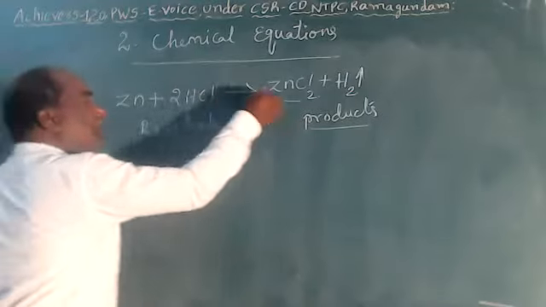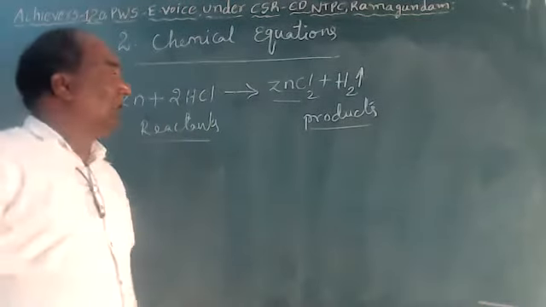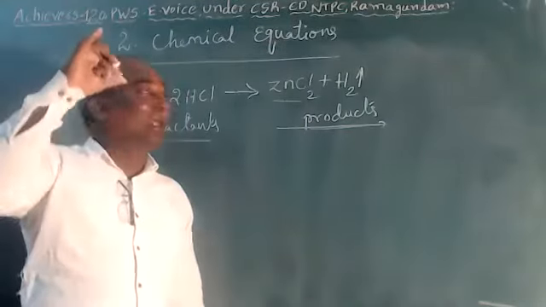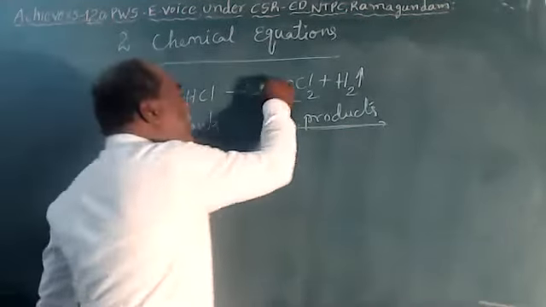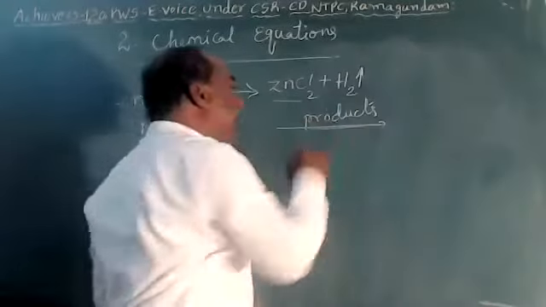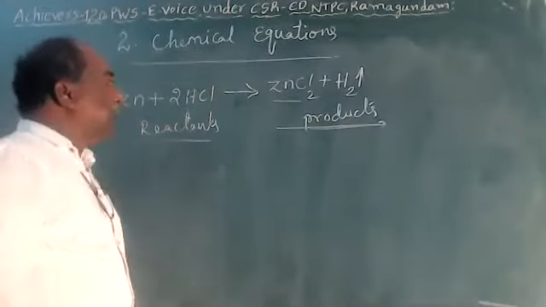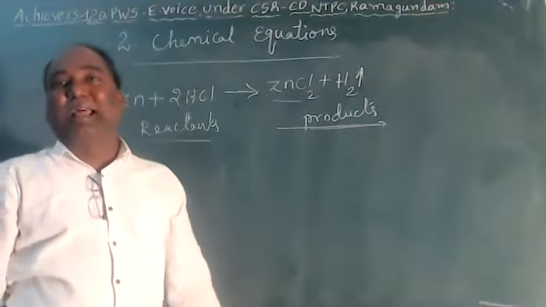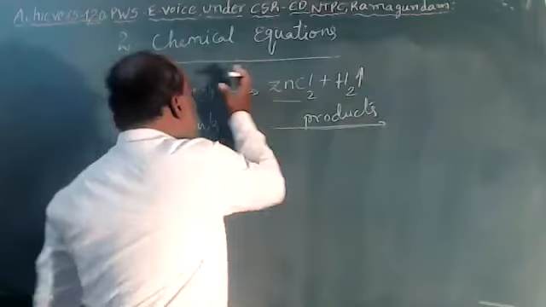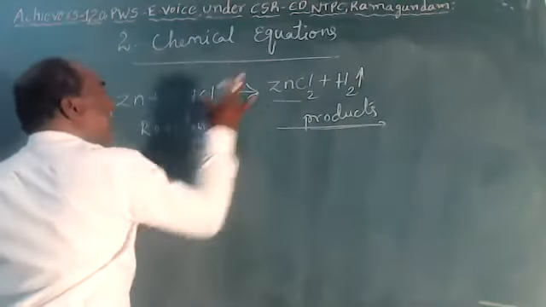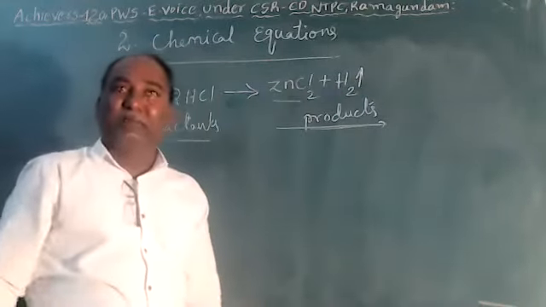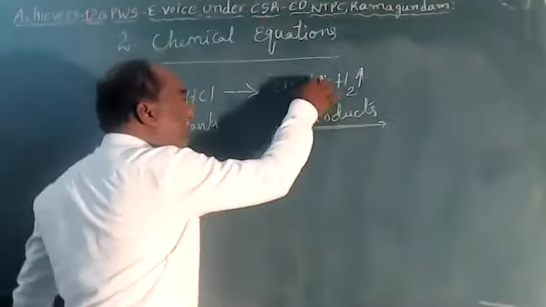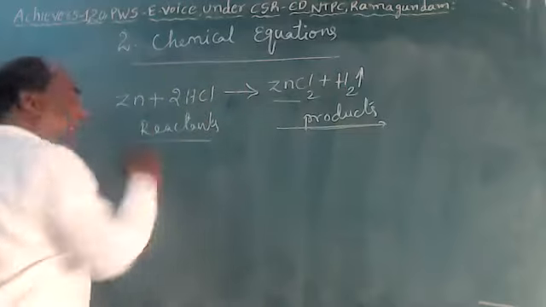When the chemical change occurs, new substances are formed. What do we call these new substances, children? Products. When a chemical reaction occurs, new substances are formed, and we call these products. Simply, the substances on the right side of the arrow symbol are called products. Left of the arrow symbol are reactants and right of the arrow symbol are products. The new substances' properties are entirely different from the reactants.